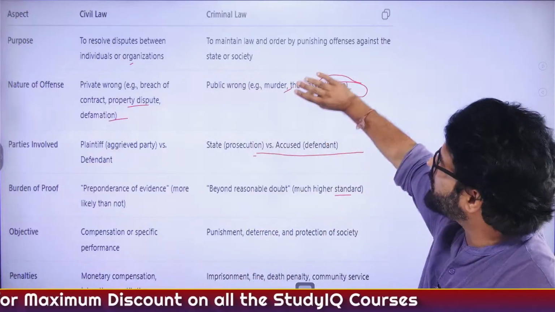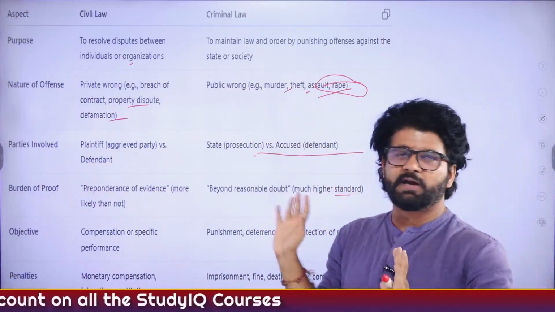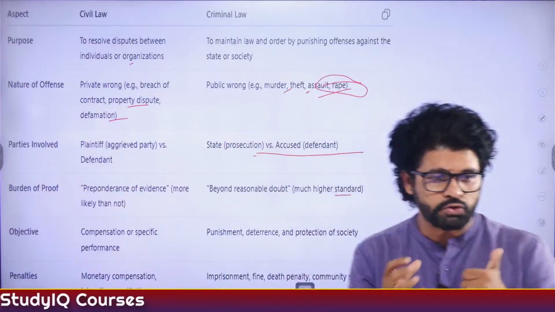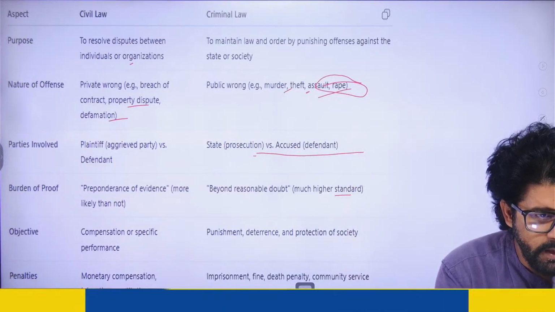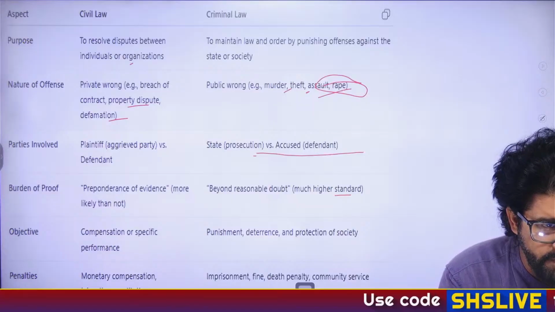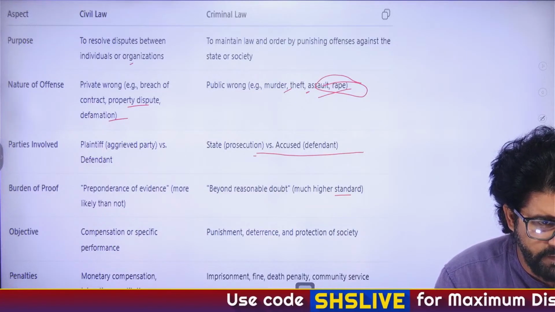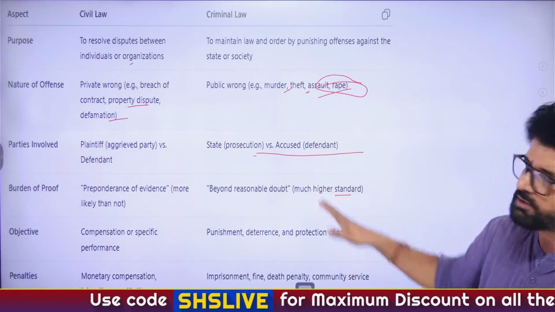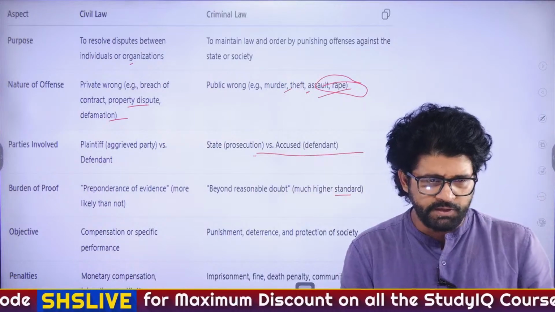Article 39A provides for law that you will be provided help under some criminal offences. So hope you are understanding. Please confirm me, sir. I know that civil cases focus on resolving disputes between individuals, while criminal laws deal with offences against the state. Yeah, exactly. That is what we are discussing, Rishi. You are totally correct.